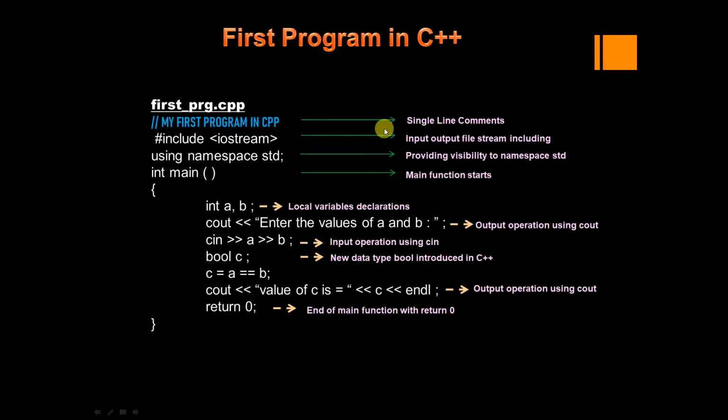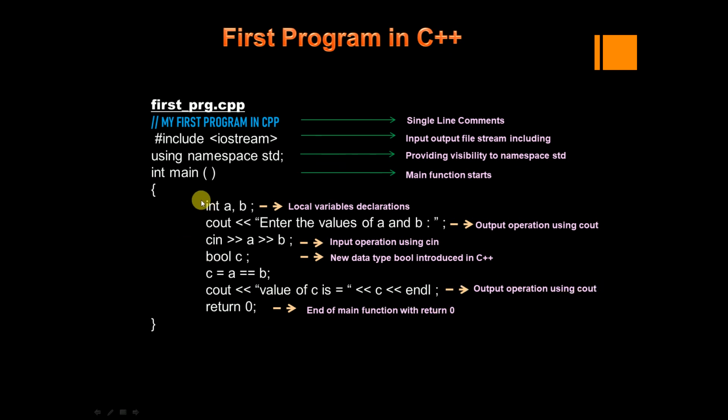So far, this is a single line comment, and it is the output file stream including namespace visibility, main function, local variables declaration, output operation using cout, and input operation using cin, bool c. Here we are declaring the variable c, and c equals a equals b, and we are printing the value here and returning 0.